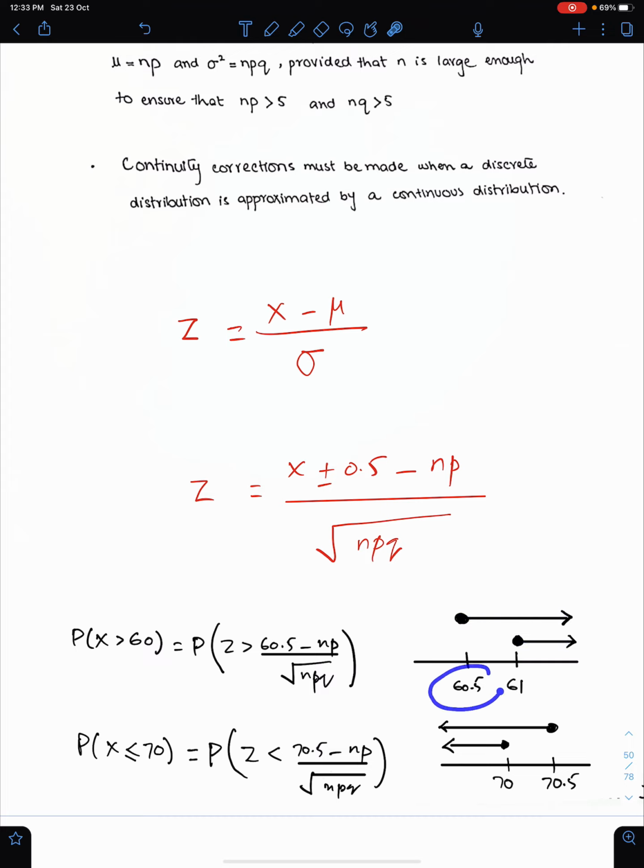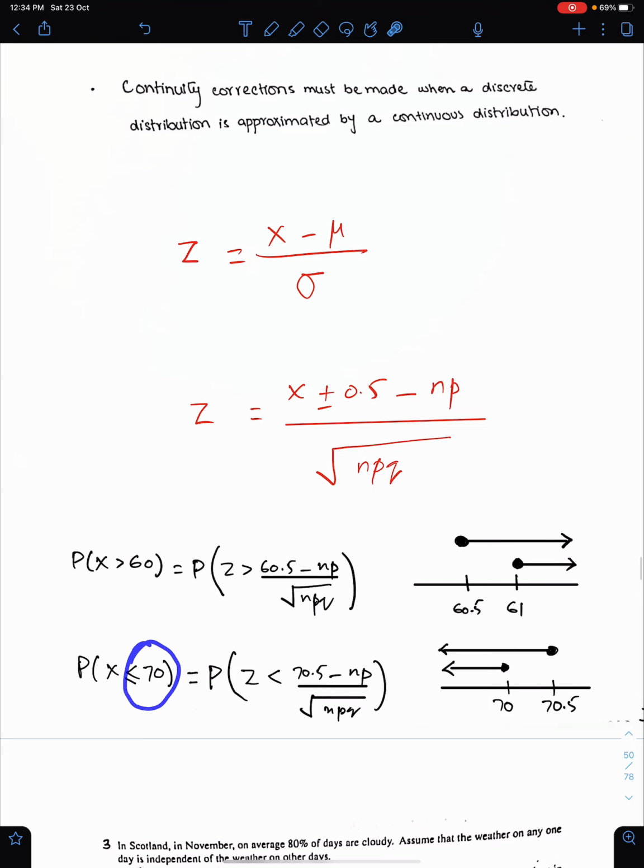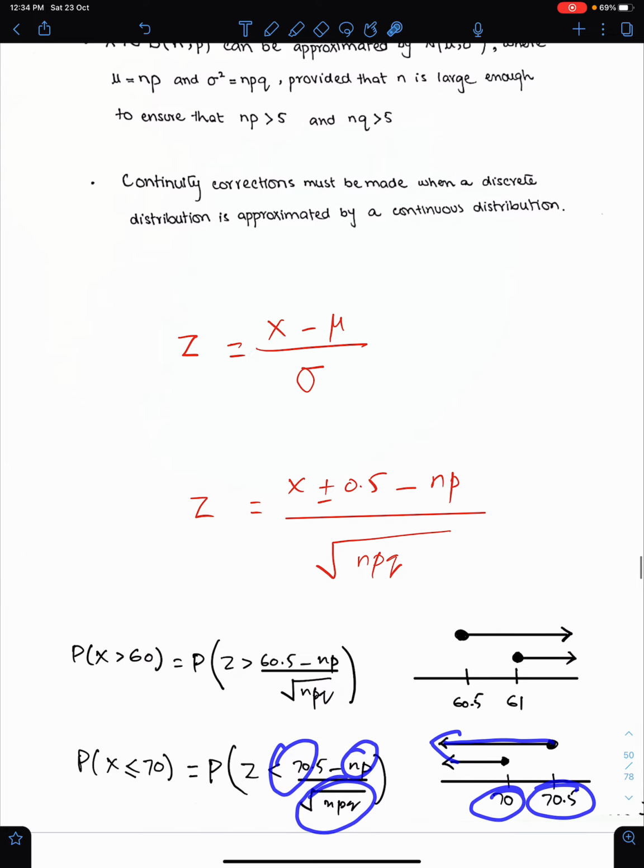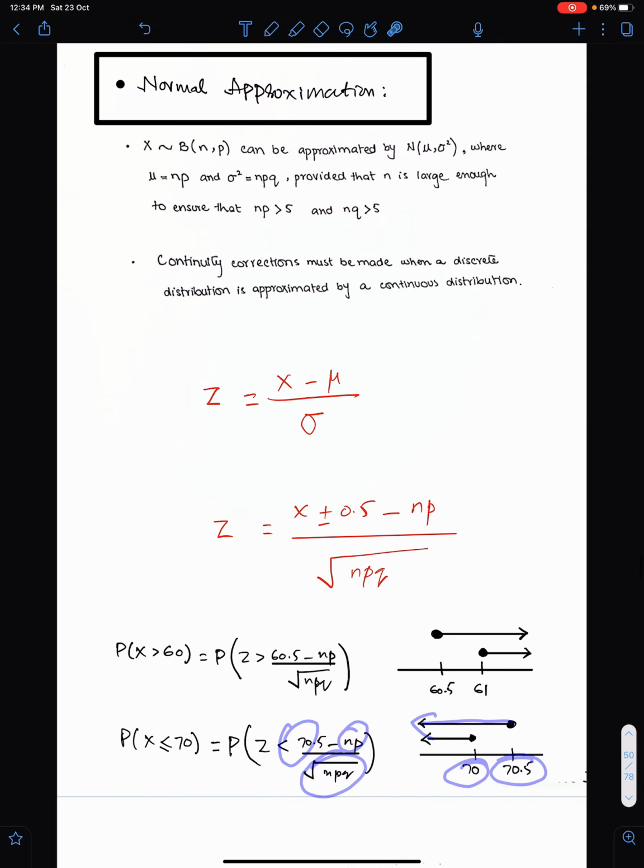So 60.5 should be here, with np as mean and the square root of npq as standard deviation. Just do this carefully and the rest is simple. For the other case, the first inclusive value is 70. Since we are going on this side, we have to take the upper bound, and the upper bound of this is 70.5. So this is the way to do normal approximation, and this is the condition of the normal approximation.